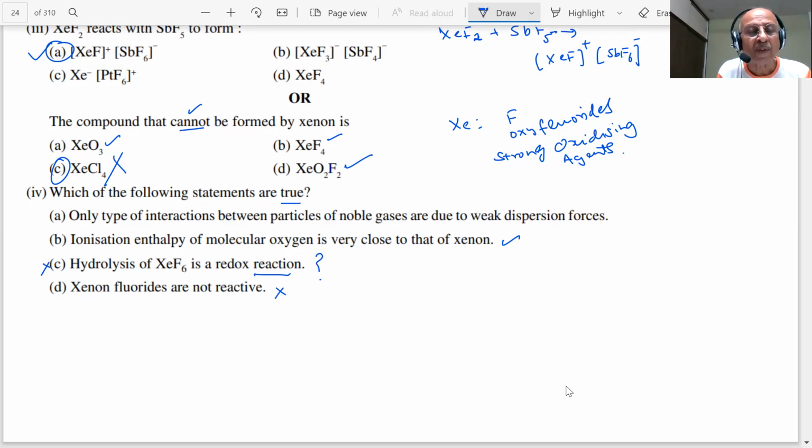So what we find is that this is the most appropriate, because even the interactions we are seeing are only weak. They have very weak dispersion forces. That is also something we know about it. They exist as monatomic. So there can be two correct answers, A and B.